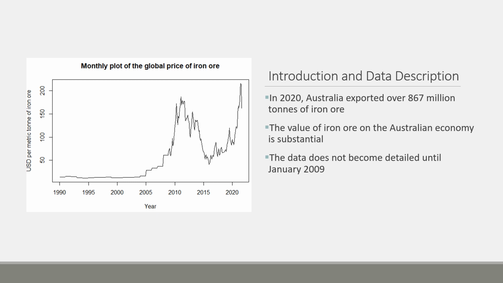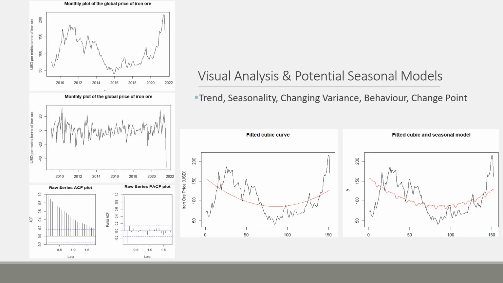Clearly here one can see that the data prior to 2009 is far less detailed than after, and so I chose to trim the data set from January 2009 to August 2021. There also appears to be a change point around this time, so predictions based on the data prior to 2009 would probably not be accurate. For the trimmed series, I believe there does not appear to be a trend in either direction.